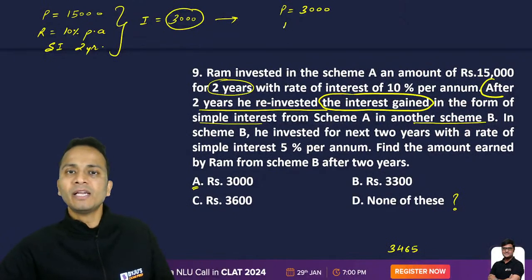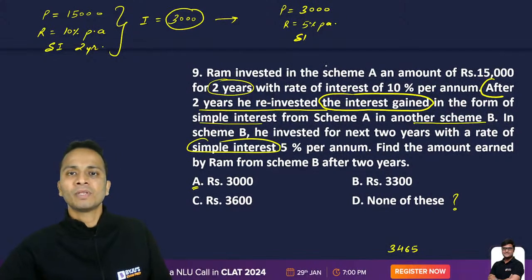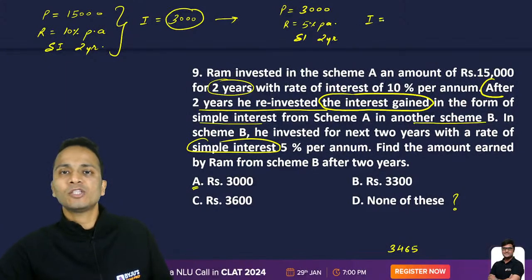Now in scheme B, the rate of interest is 5% per annum. And again, this is simple interest, which is clearly given. All right. The money is invested for 2 years. So interest in this case will be principal P into R into T divided by 100. We can use the formula too.